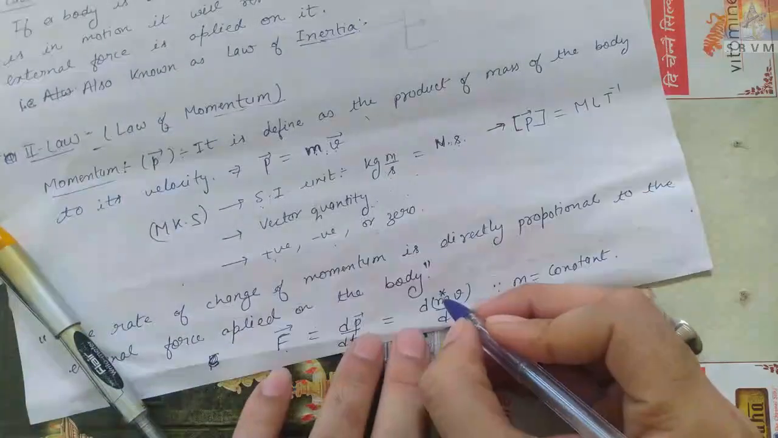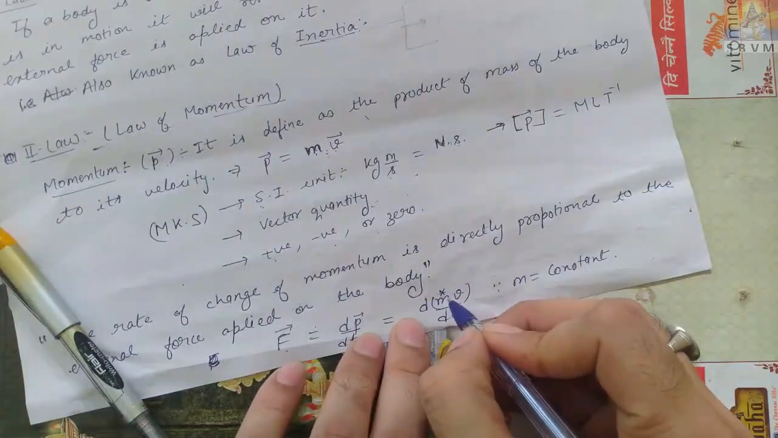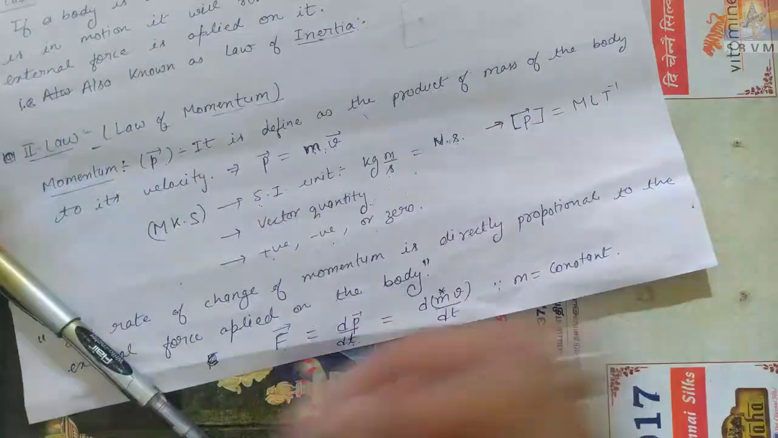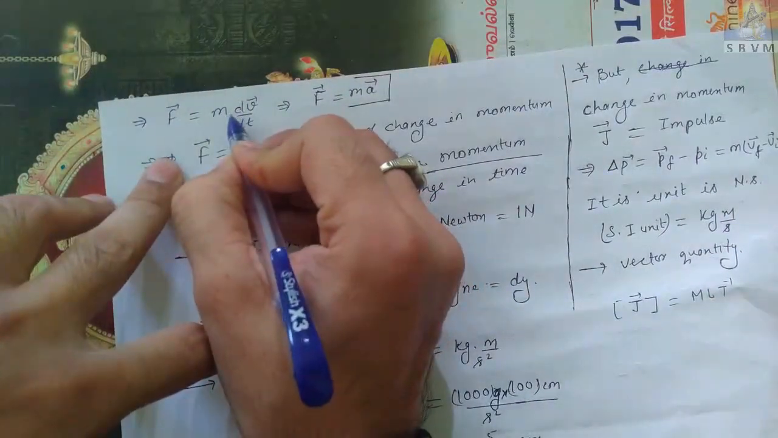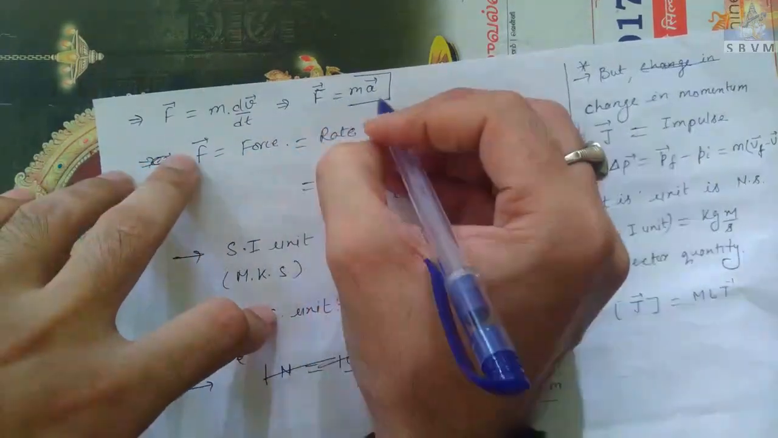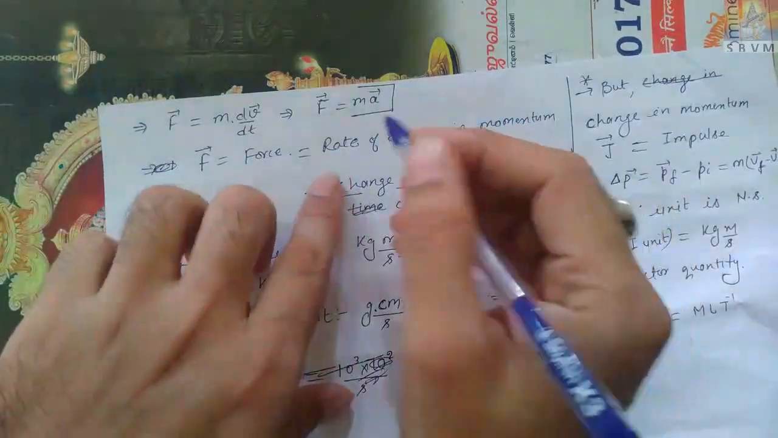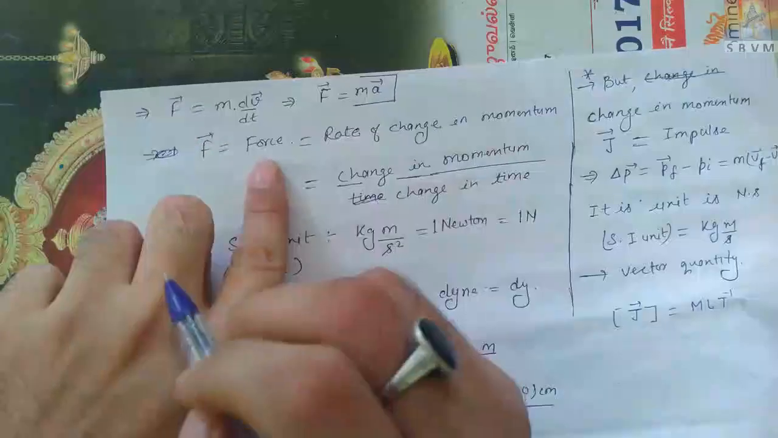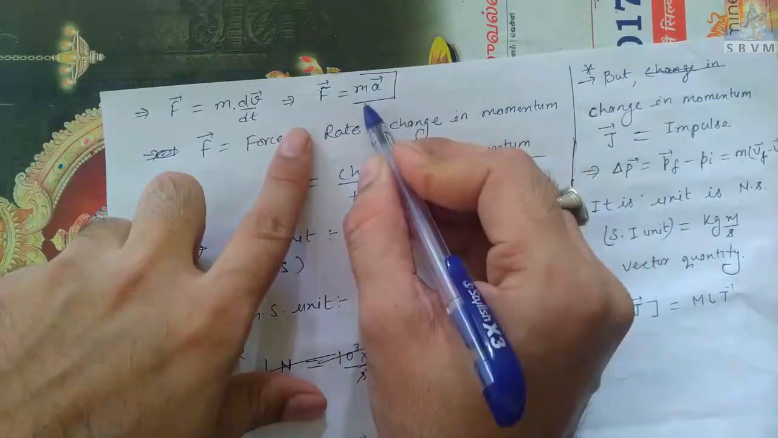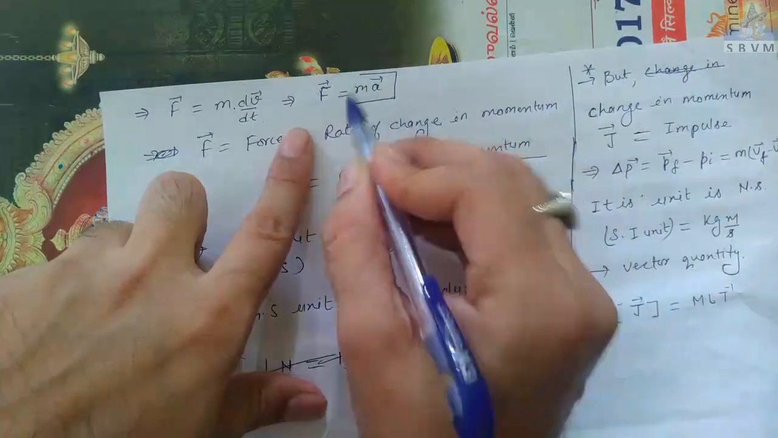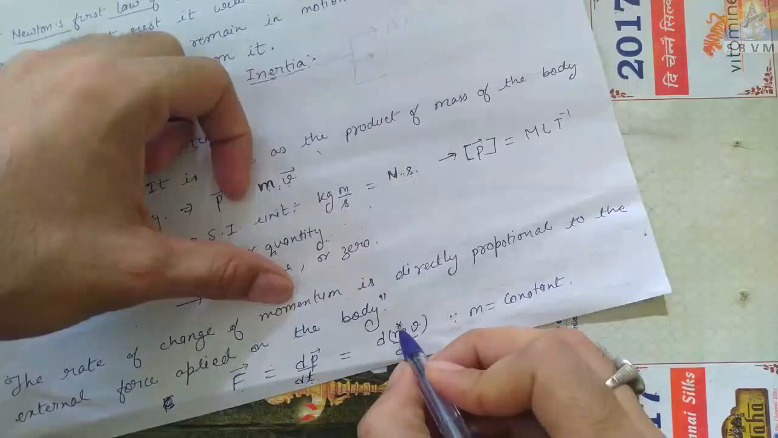Now, if we suppose mass is a constant, then we will take mass outside the differentiation. So F is equal to m dv by dt. And dv by dt, we all know, the rate of change of velocity with respect to time, is nothing but acceleration. So F is equal to ma. We cannot say directly that the second law is F is equal to ma, because here we have taken mass outside the differentiation; we only supposed it to be constant.